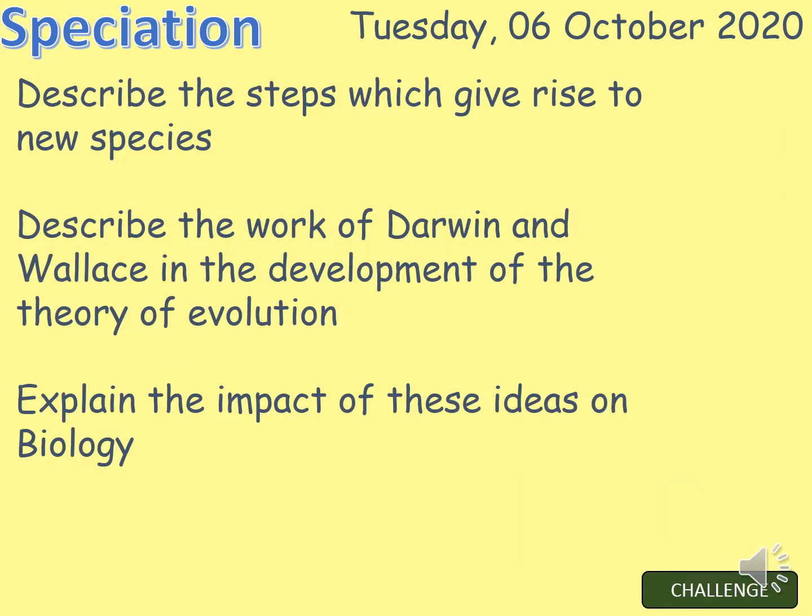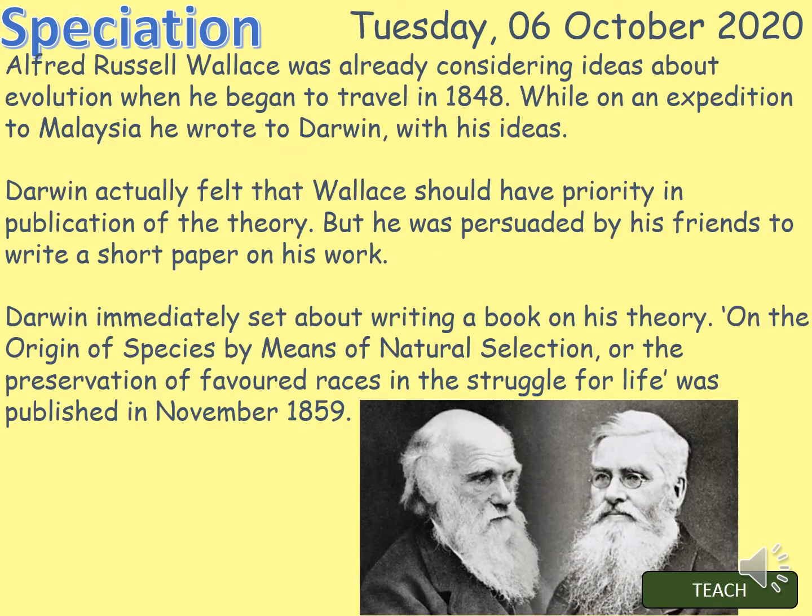Right, okay, so in terms of speciation, what we need to have a look at is being able to describe the steps that give rise to new species. You need to be able to describe the work of Darwin and Alfred Russel Wallace in the development of the theory of evolution. And finally, you should be able to explain the impact of these ideas on biology. So there's a picture at the bottom. On the left is Charles Darwin, and on the right is Alfred Russel Wallace.